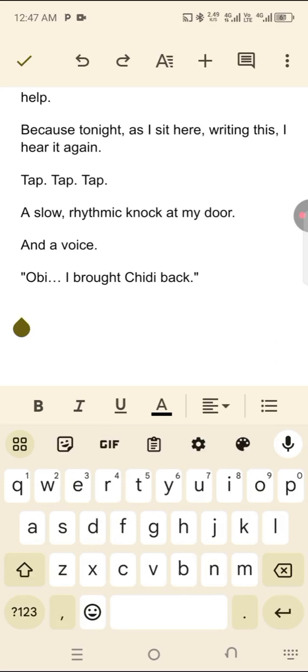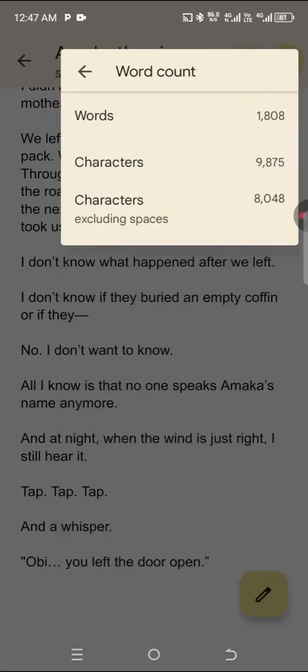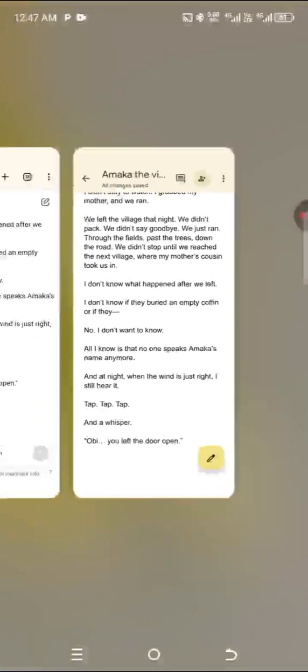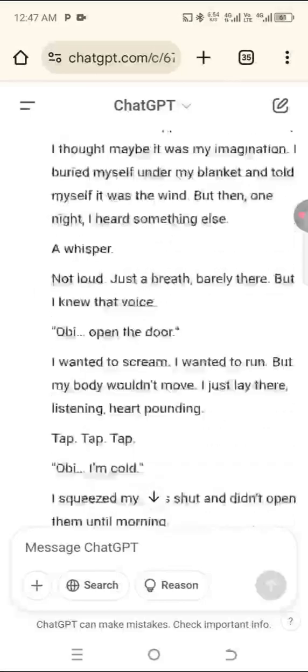Now, because I'm using, let me clear this for you guys. Let's check the word count now first. You can see the word count is still 1808. Okay, so because I'm using this, you can see my prompt here.